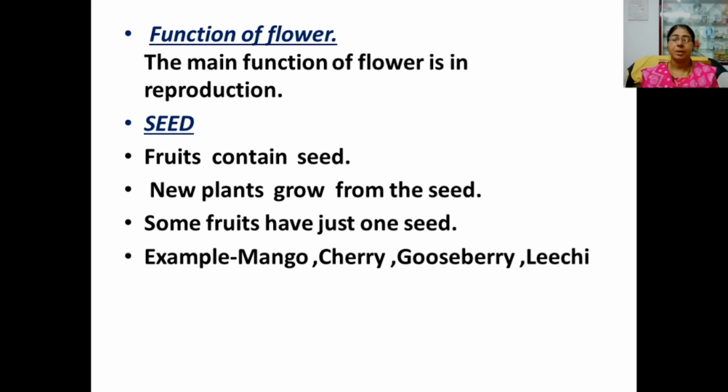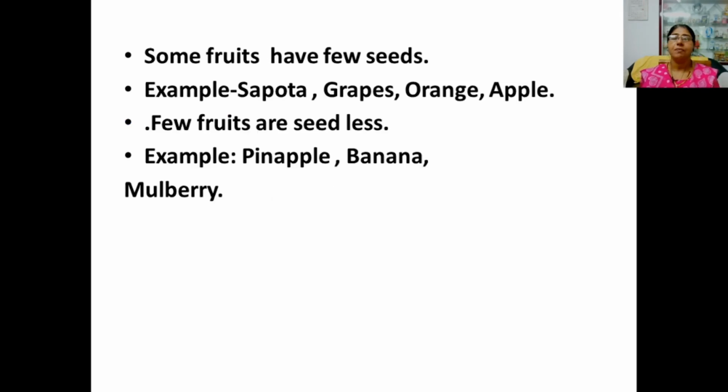Next important part of plant is seed. Fruits contain seed. New plants grow from the seed. Some fruits have just one seed. Examples of such fruits are mango, cherry, gooseberry, lychee. Some fruits have few seeds. Examples of fruits: sapota, grapes, orange, and apple.